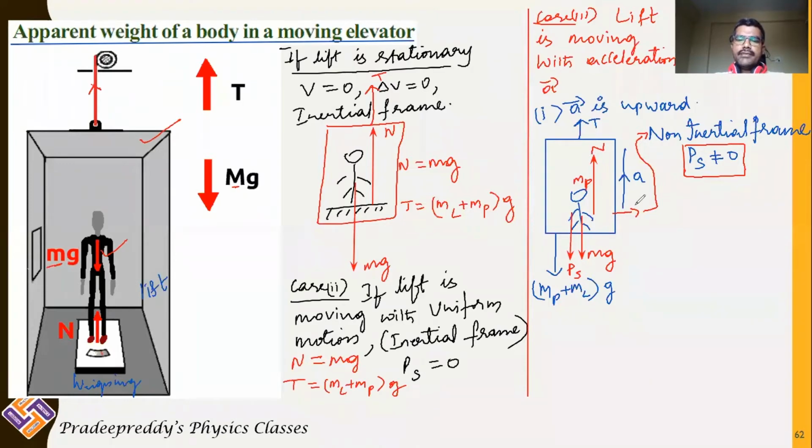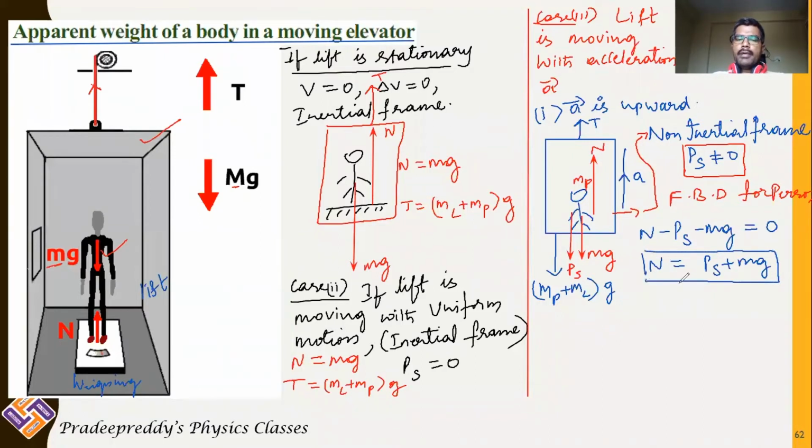Okay, now let us take free body diagram for the person. If I take free body diagram for the person, check it out. Upward there is one force, it is normal reaction N. Downward there are two forces, that is pseudo force and mg, where mg is weight of this person. Therefore, you can clearly write normal reaction is equal to pseudo force plus mass of the object times g.